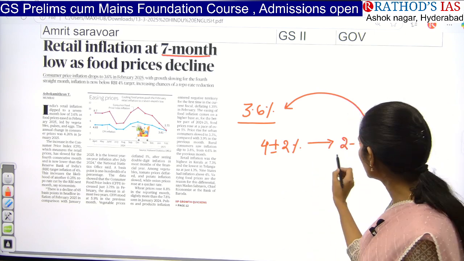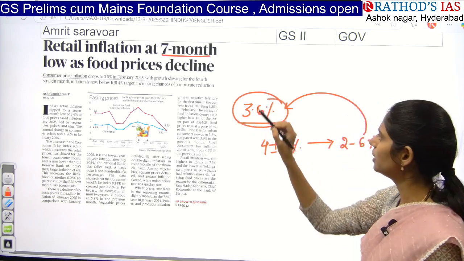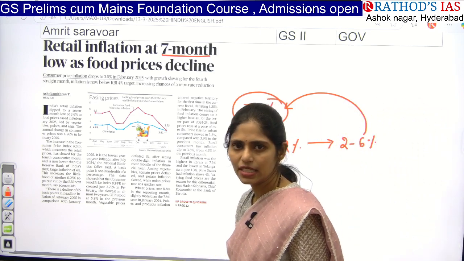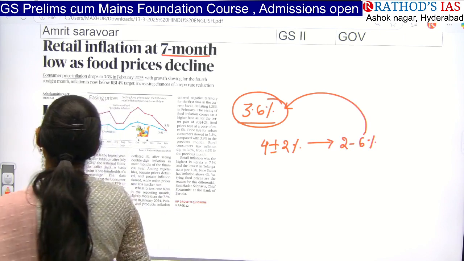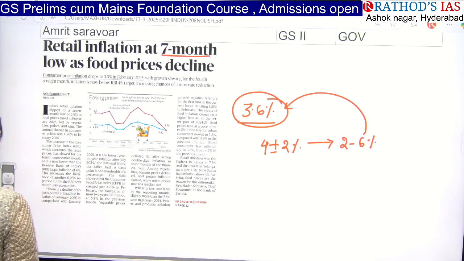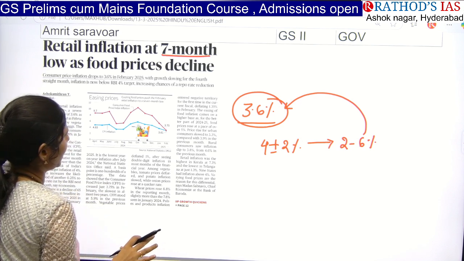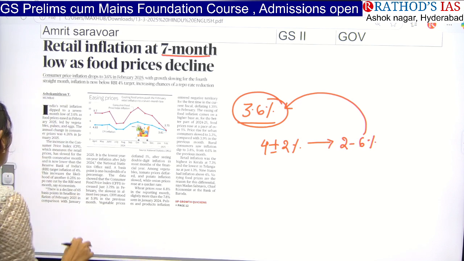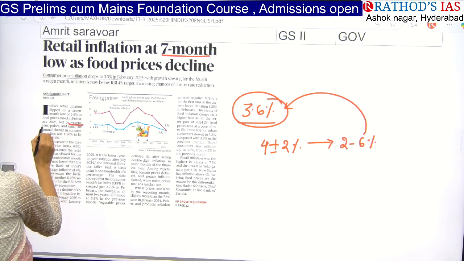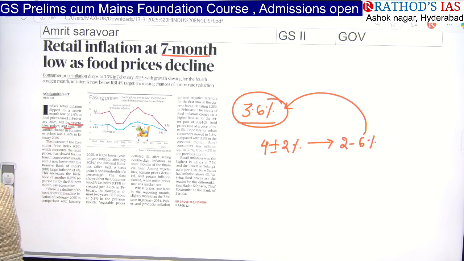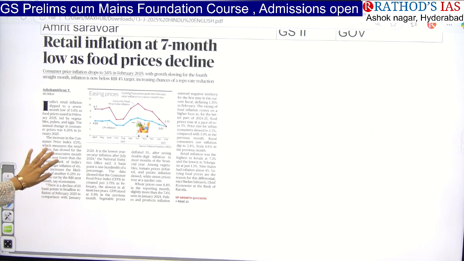Okay, so why is there a decrease of inflation in this month? So this article is saying that there is a decrease of food prices. So if you look at these food prices, especially there is a decreased price of vegetables in the market, especially vegetable prices, pulses prices and egg prices, they will be controlling this retail inflation. So that had decreased. So this is the thing which is mainly said here. Okay, that's the thing that you have to see.